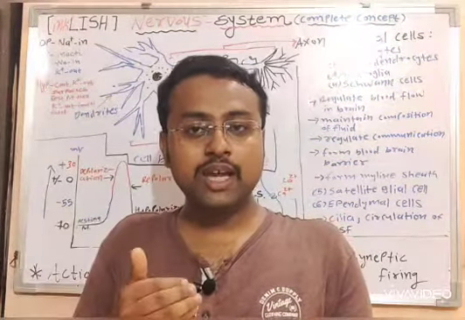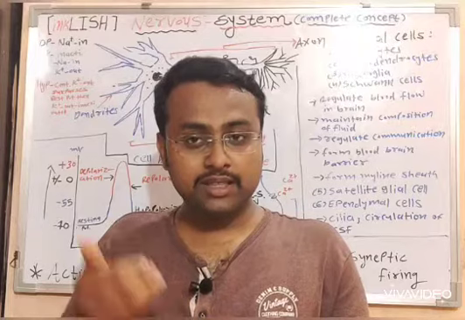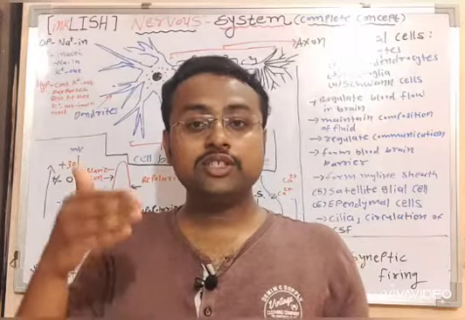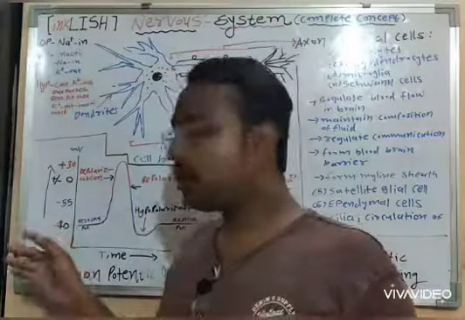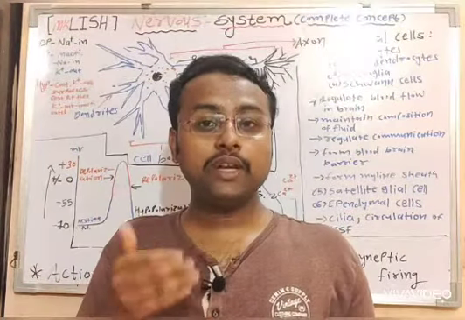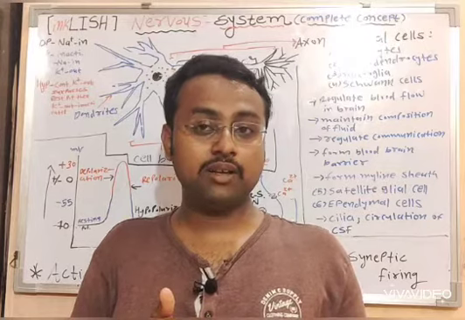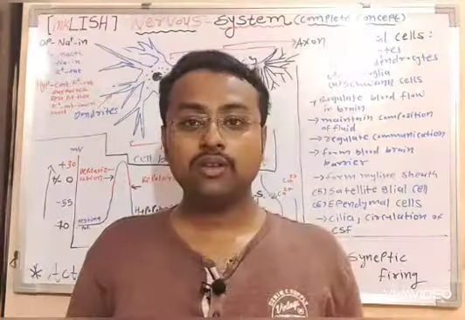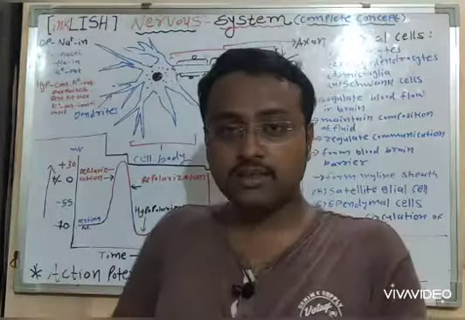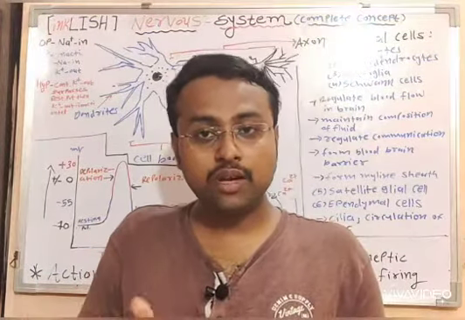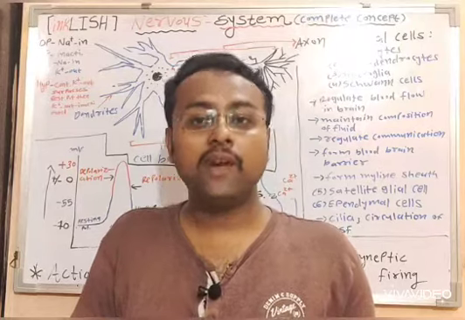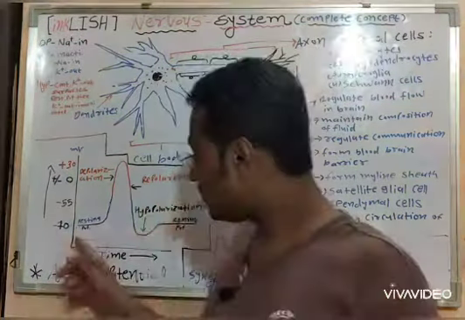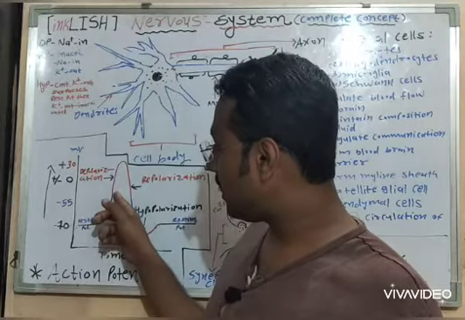The positive ions are moving inside the axon. What will happen? It is neutralizing the resting potential. It means the membrane is polarized and it is being neutralized, so it is doing depolarization. So the depolarization is occurring.